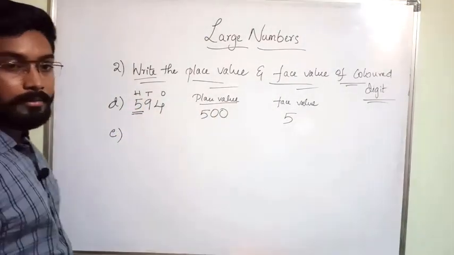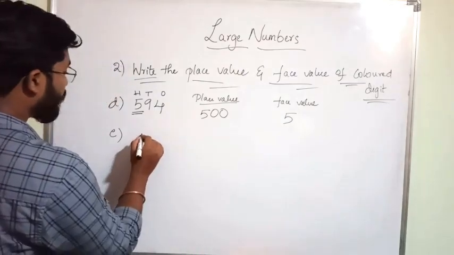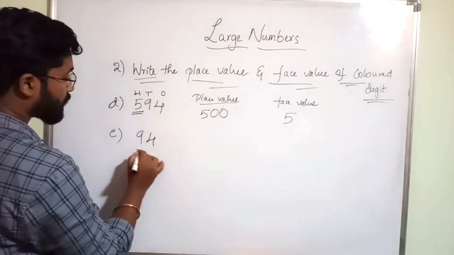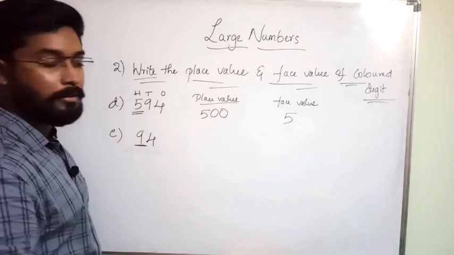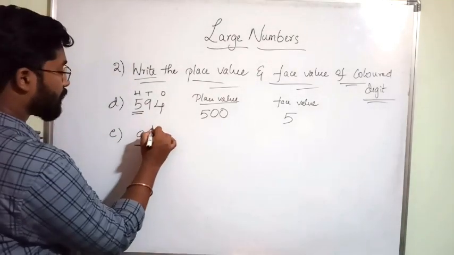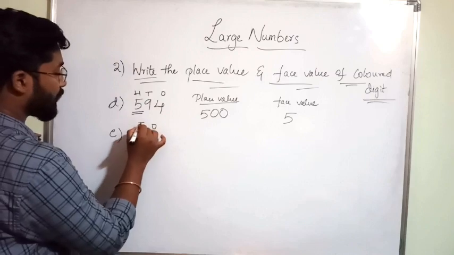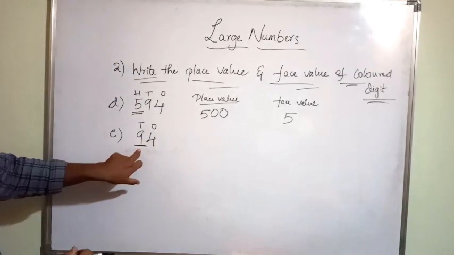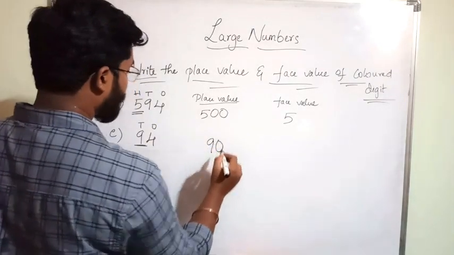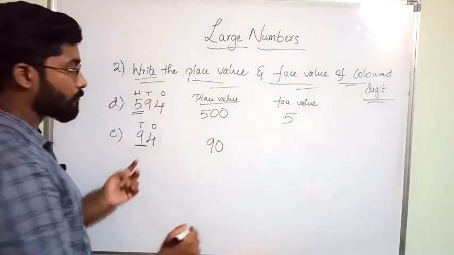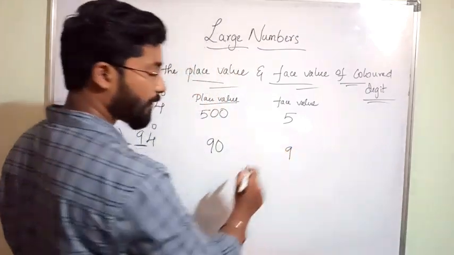E. 94. This is a 2-digit number. So 9 is in red color here. This is the ones place, this is the tens place. 9, place value is 90. What is the face value? 9. Clear?